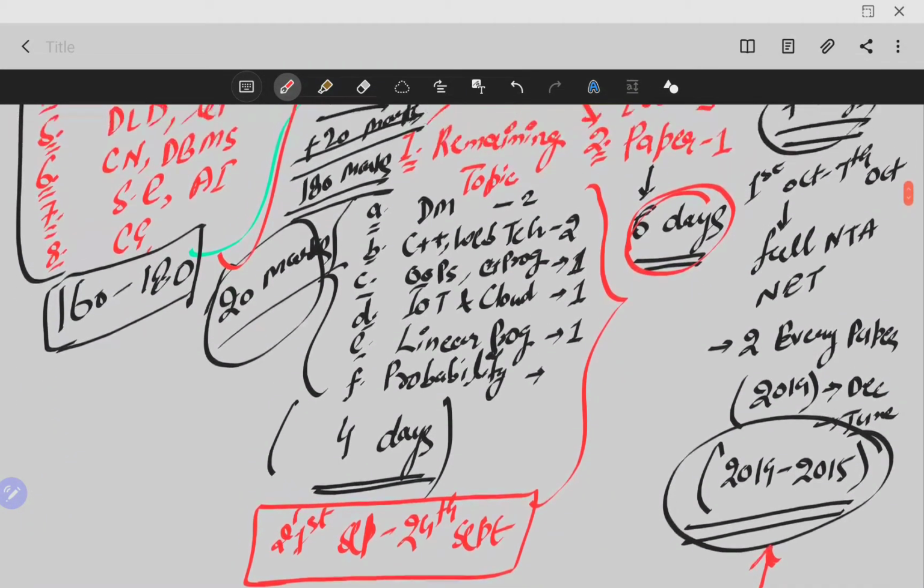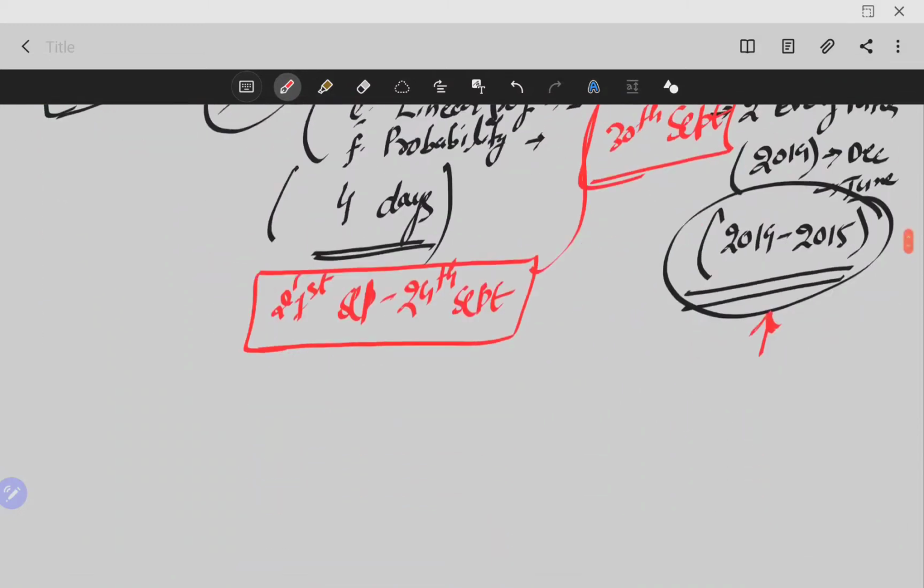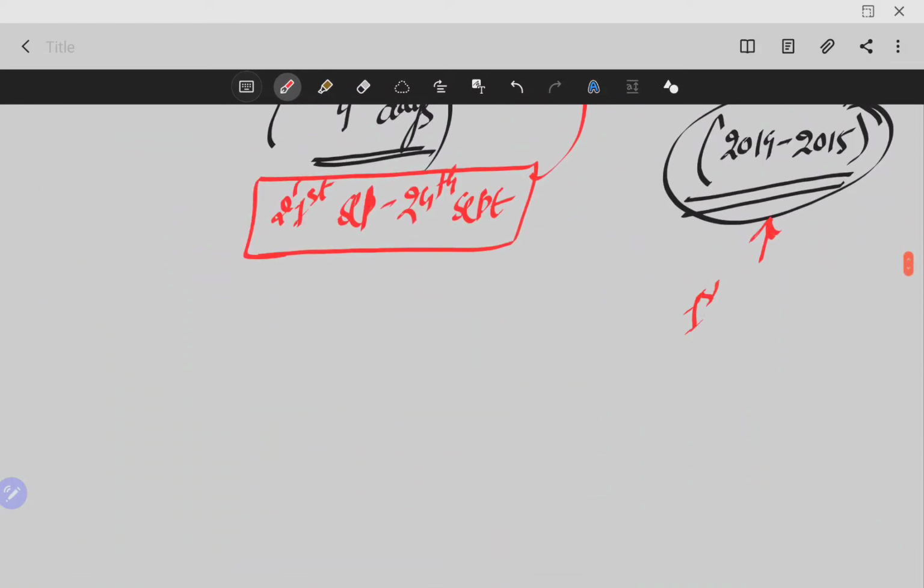Right? Then from 25th of September to 30th of September, you should give the time to paper 1. Okay, this time should be allocated to paper 1. Then from 1st October to 7th of October, you should completely concentrate on the practice, that is previous year questions.